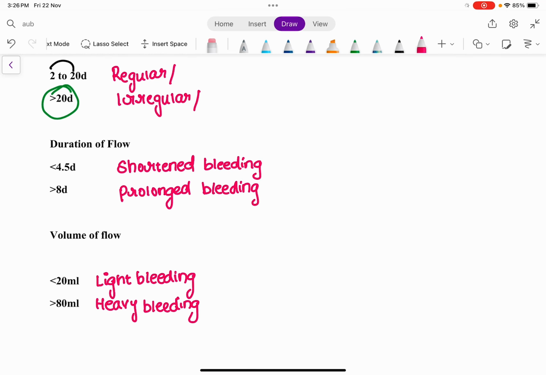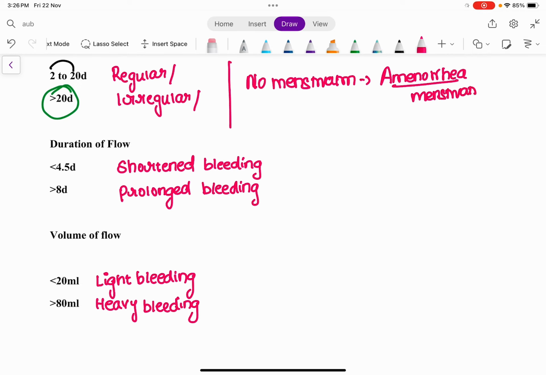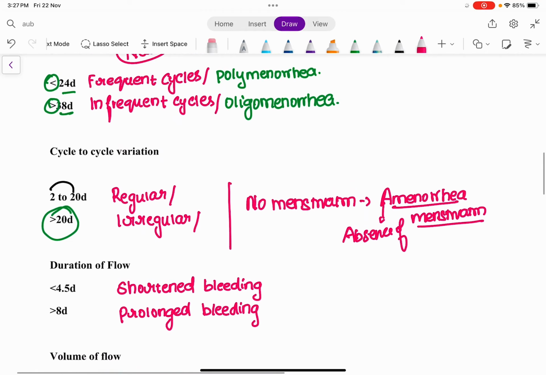Right? Okay. Let's say, for example, she is not having any bleeding, no menstrual cycle. No menstrual cycle is called amenorrhea. What is amenorrhea? Menorrhea means menstruation. Anything with an A before a term means absence. So absence of menstruation is called amenorrhea. Clear? So amenorrhea is known as absence of menstruation. Clear?